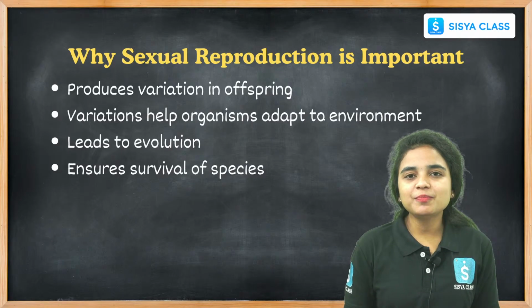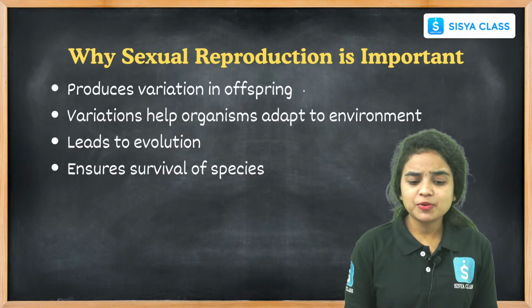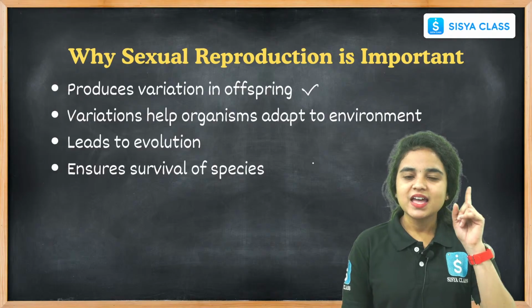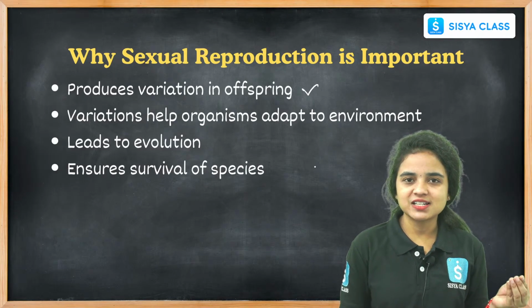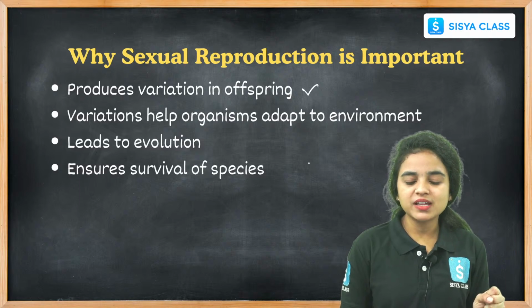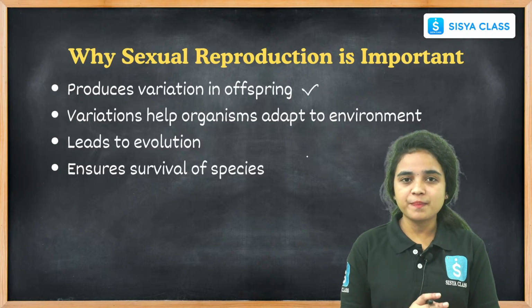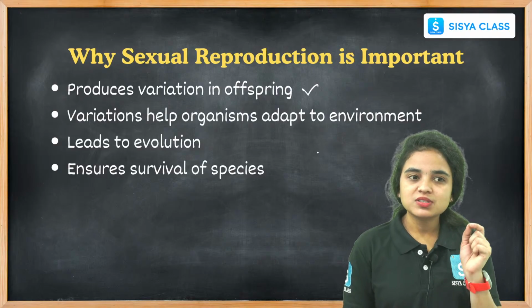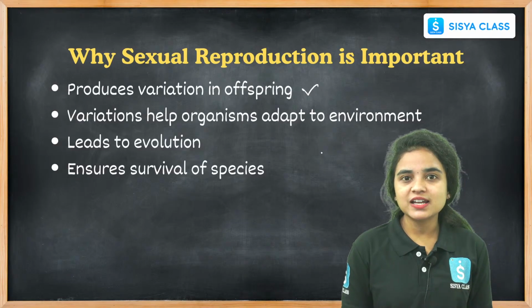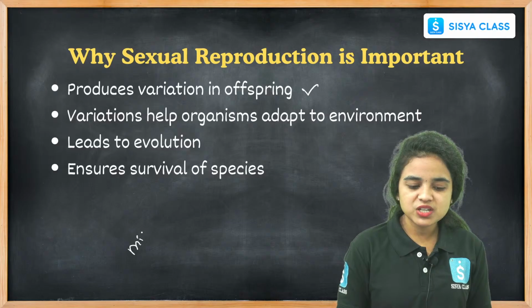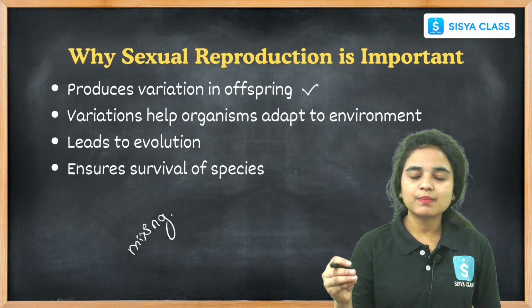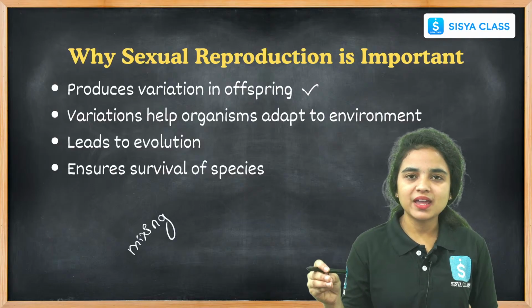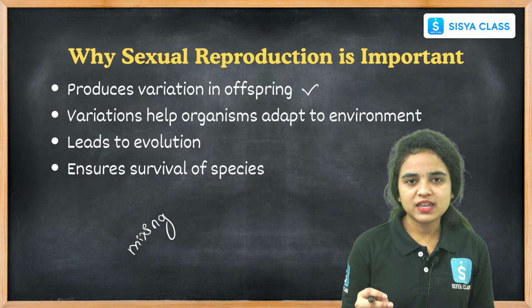Why is sexual reproduction important? It produces variations in offspring. Do you remember students, in asexual reproduction we do not find any variations, only little variations, and there is an identical copy of the parent. But sexual reproduction produces variations. Why are the variations developed here? Due to the mixing of genes. We already talked about why the baby is not exactly similar to the parent.